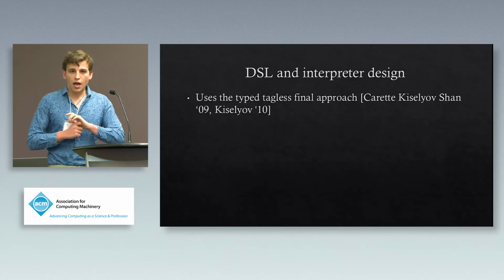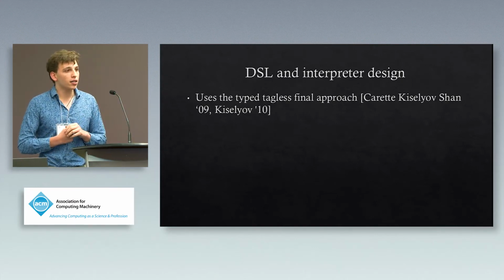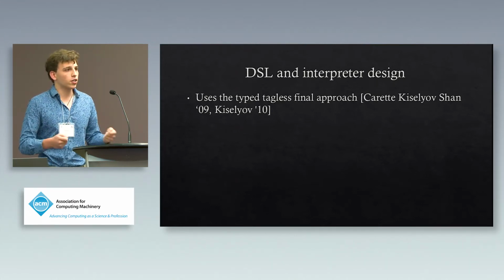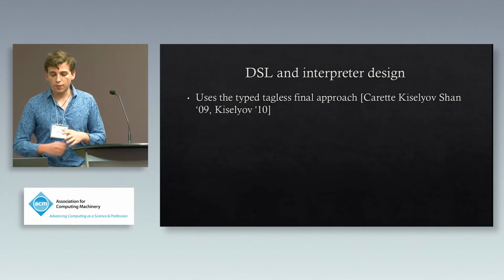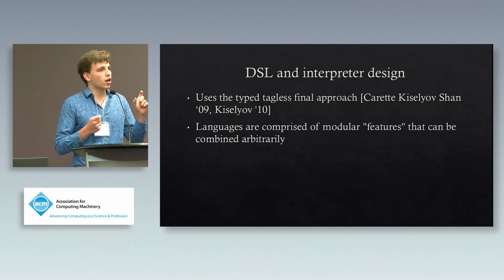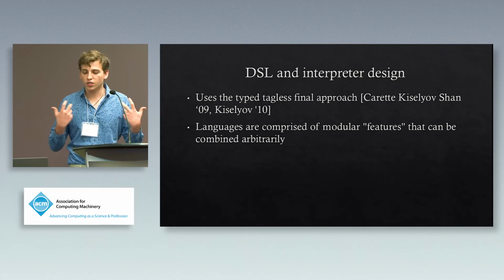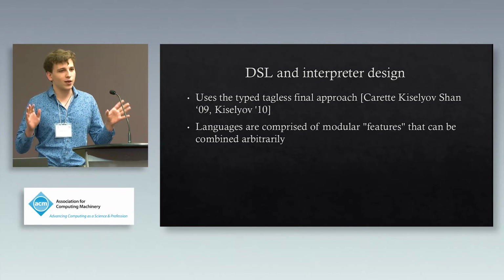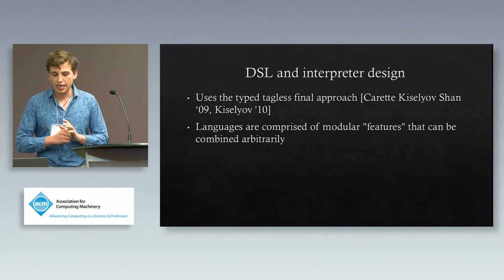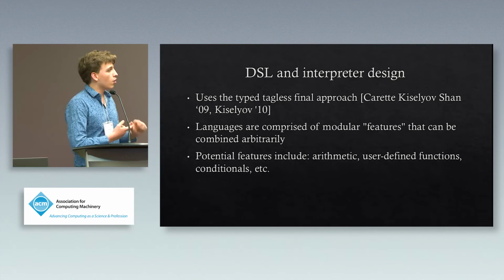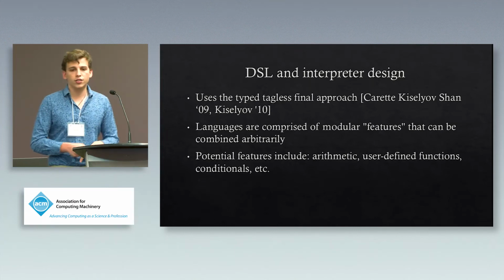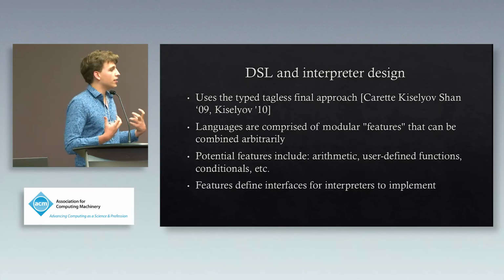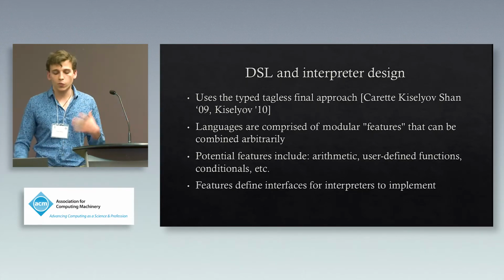So Alchemy follows the typed tagless final style, which is basically just a method of implementing domain-specific languages that ensures modularity and extensibility. The DSLs are composed of what are called language features, and each of these can be combined arbitrarily by expressions. And this may seem kind of vague right now, but we'll get to exactly what I mean here in a second. Some of these features might be arithmetic, user-defined functions, conditionals, FHE operations, etc. And then each of these features defines an interface for interpreters to implement. So what do I mean by that?